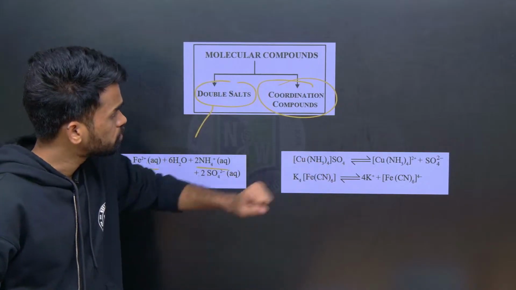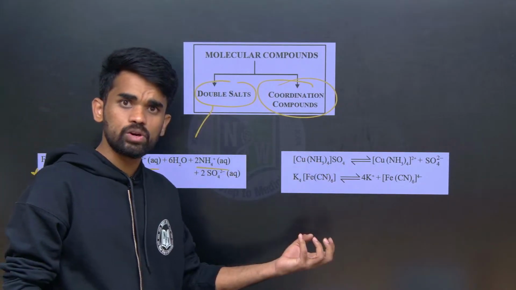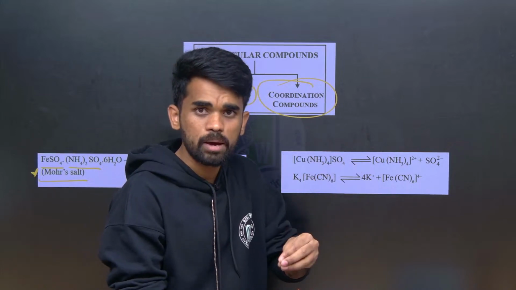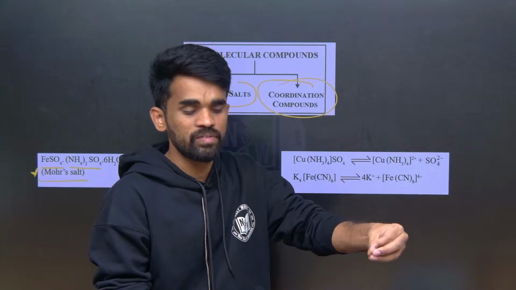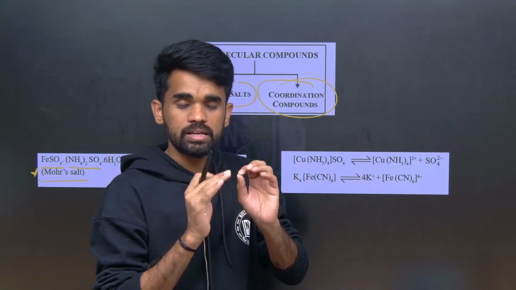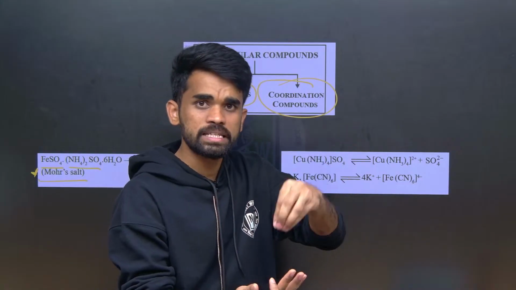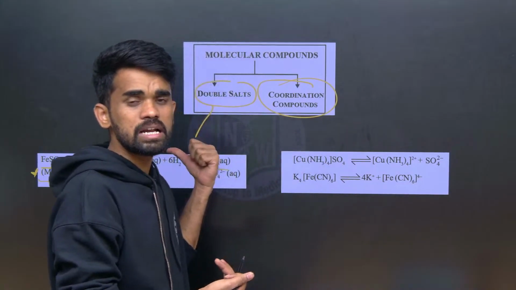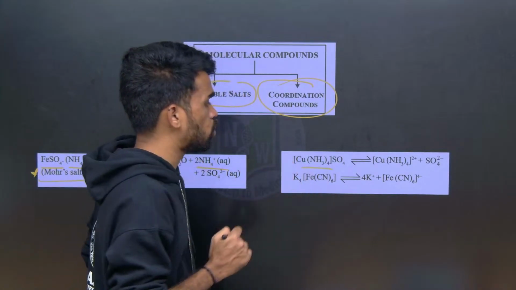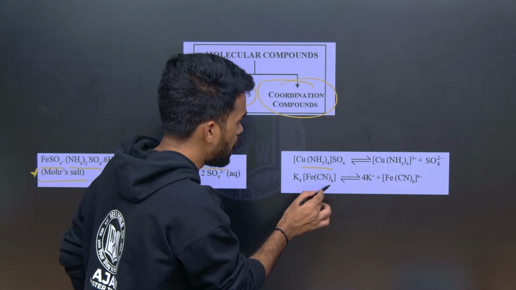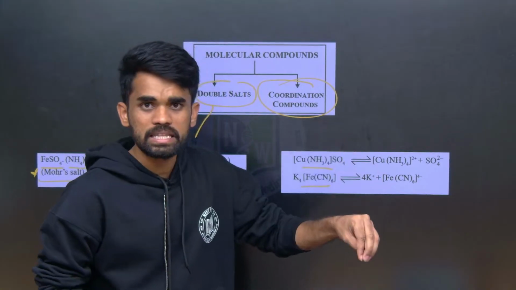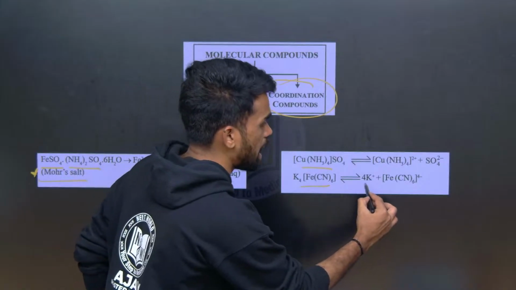Now, when we take any coordination metal complex, what happens? It won't lose its identity when we place it in the aqueous medium. The properties will remain the same even after placing in water, but normal salts lose their identity. For example, here we have a copper tetra-coordinated complex and here we have an iron hexa-coordinated complex. When we place these complexes in water, they just get ionized.